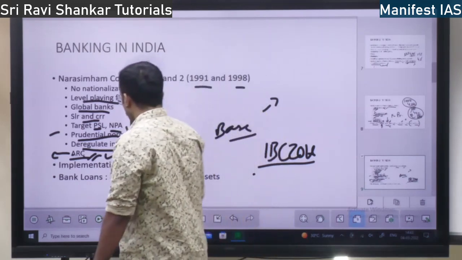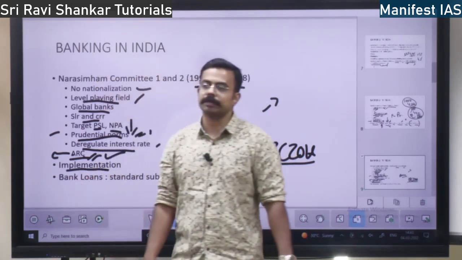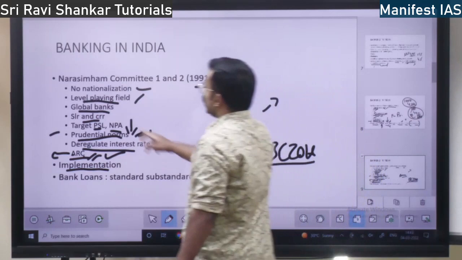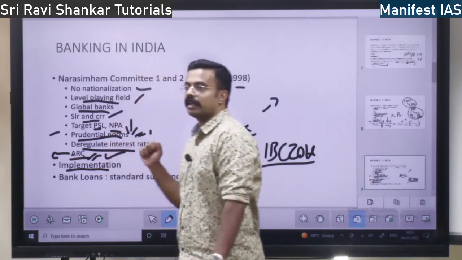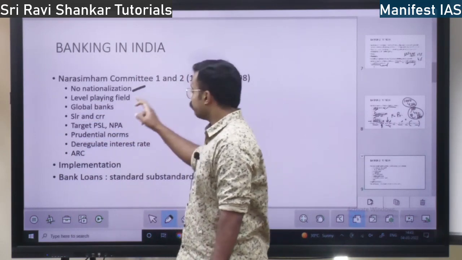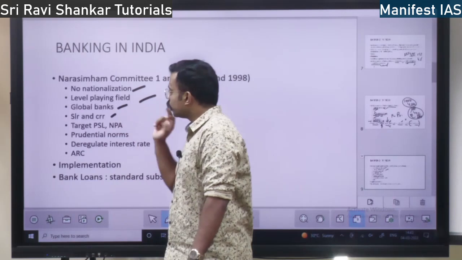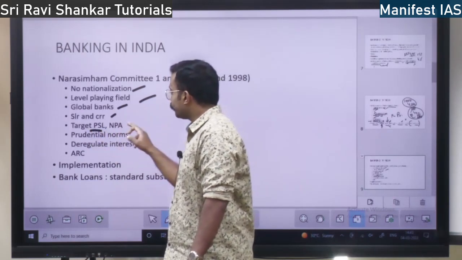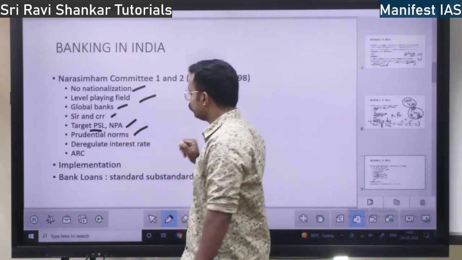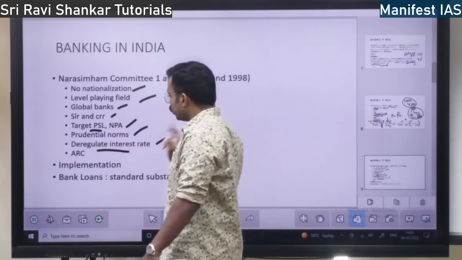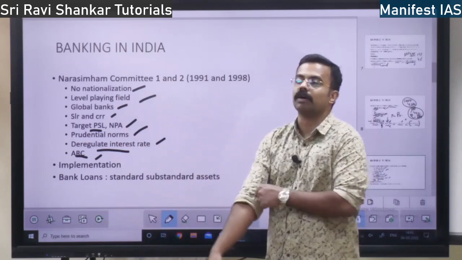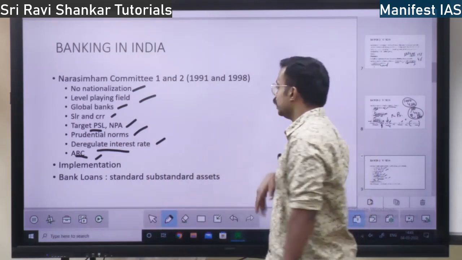So, has there been any implementation of the Narasimham committee? There are many implementations. SLR and CRR have been reduced. Bank nationalization has been stopped. Level playing field has been given. SBI is now a global bank. Target PSL, yes. NPA has been done. Prudential norms, yes. Basel 3 we have signed. The interest rates have been regulated. ARC has been done. So all these things are implemented now, right? Committee recommendations have been implemented.